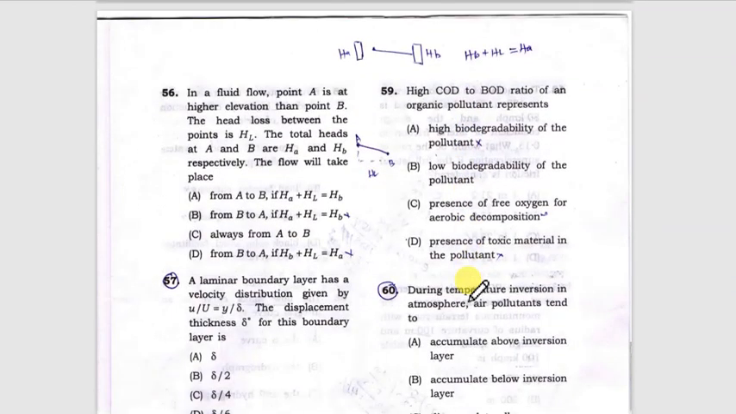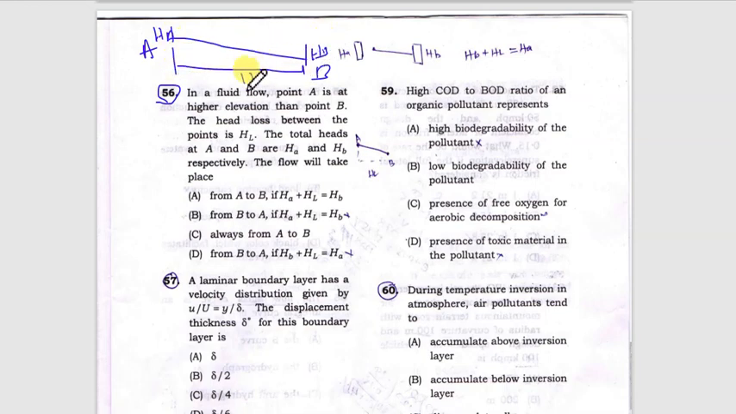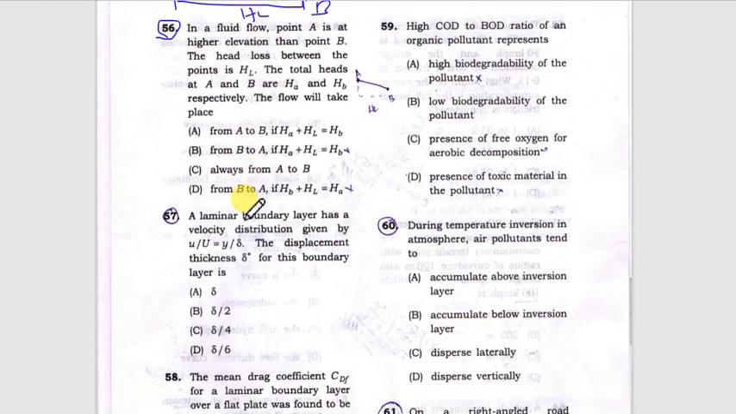Next is 56. In a fluid flow, point A... Just read this question very carefully and you will easily be able to reach the answer. What is given? Point A is at higher elevation. Suppose this is point A, this is point B, and here is a head. HA is the head at A, whereas HB is the head at B, and the head loss between points A and B is HL. Now read out the options.